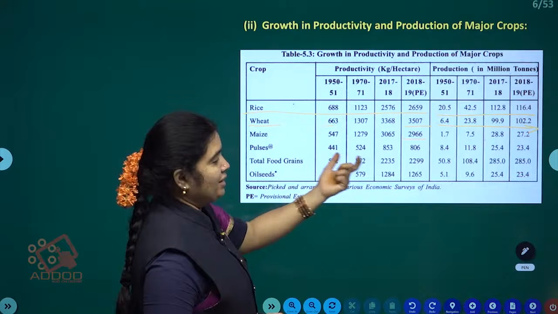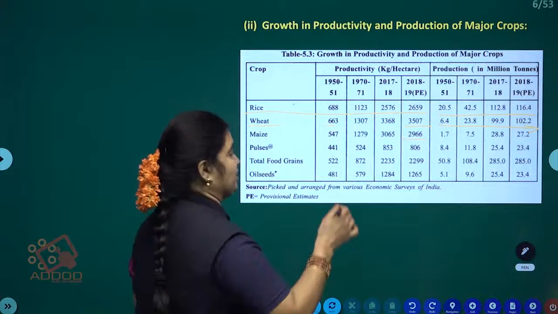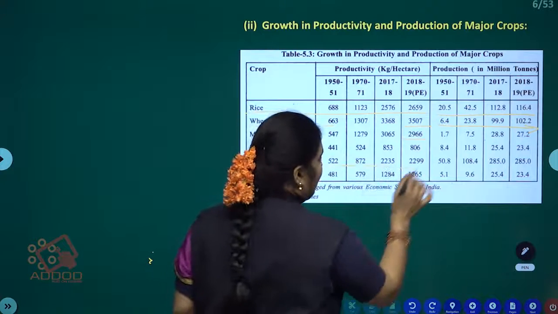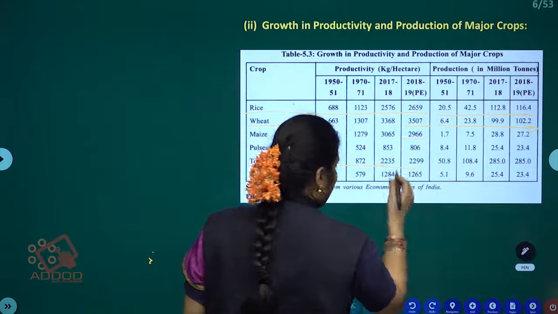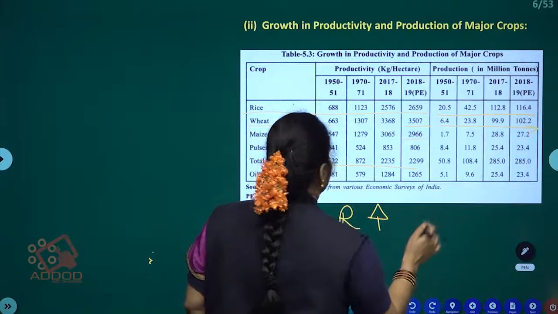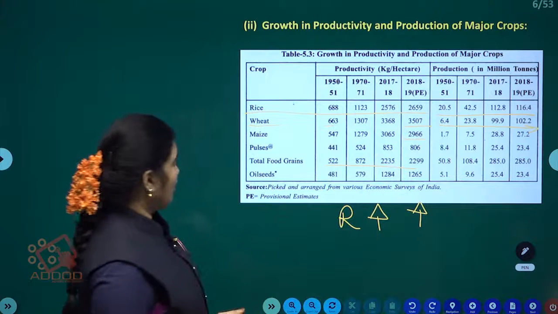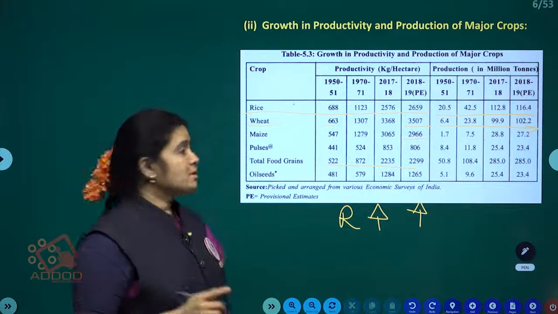Pulses also increasing, and total food grains productivity shows a high level of increase, and the production also shows a high level of increase. Okay, this is the information.